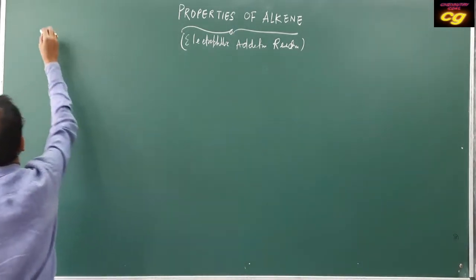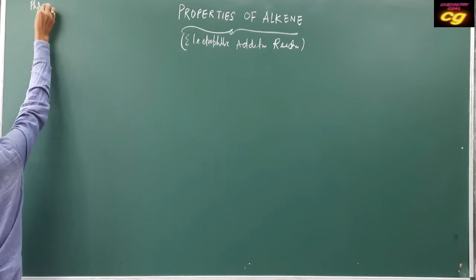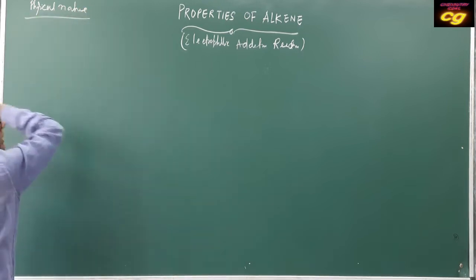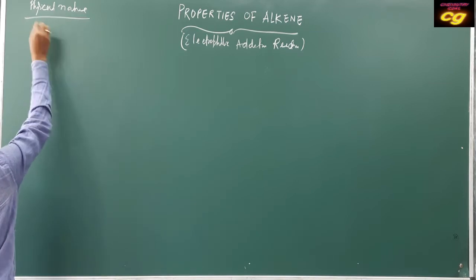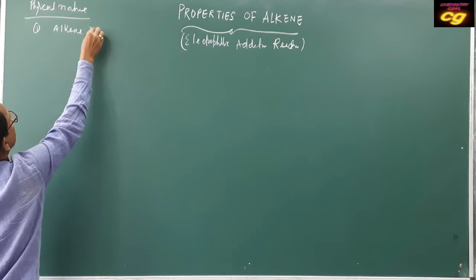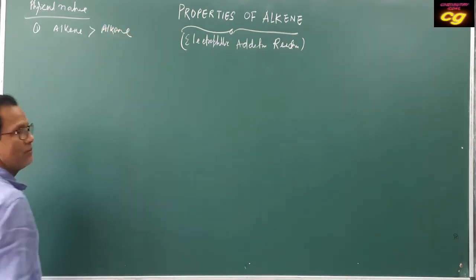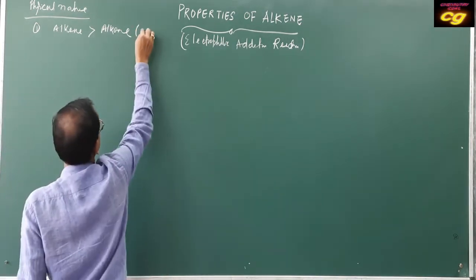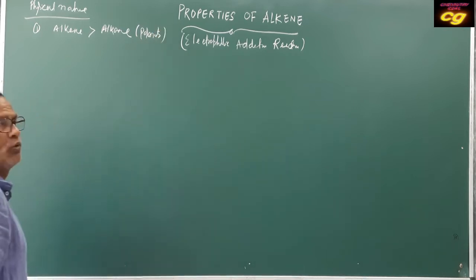If you discuss the physical properties, generally alkenes are more polar than alkanes.